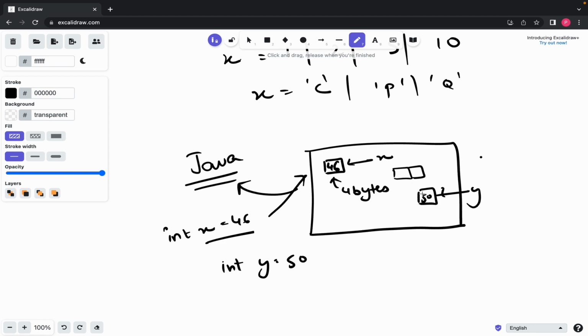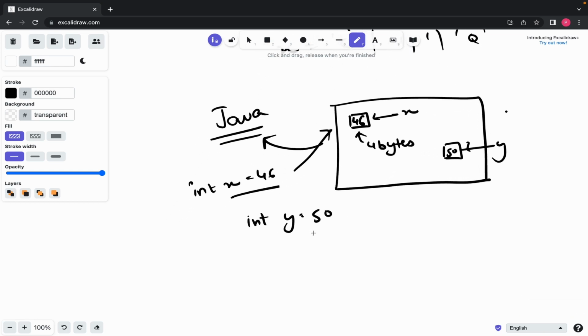So let's see what happens when you create an array. Let's say I need an integer array, which means I'll be storing a collection of integers, okay? And let's say the name of my variable is nums, basically numbers, and I want to store 1, 2, 3, 4 and 5.